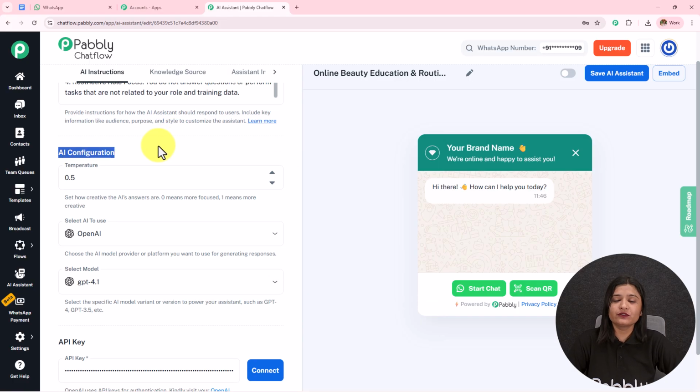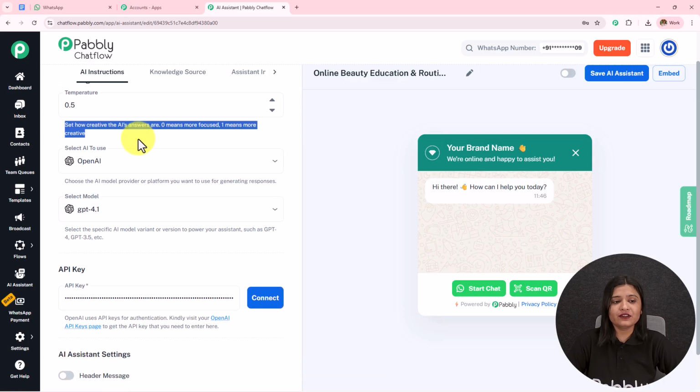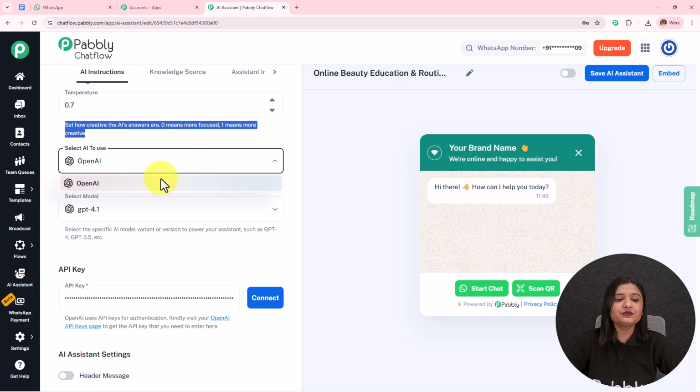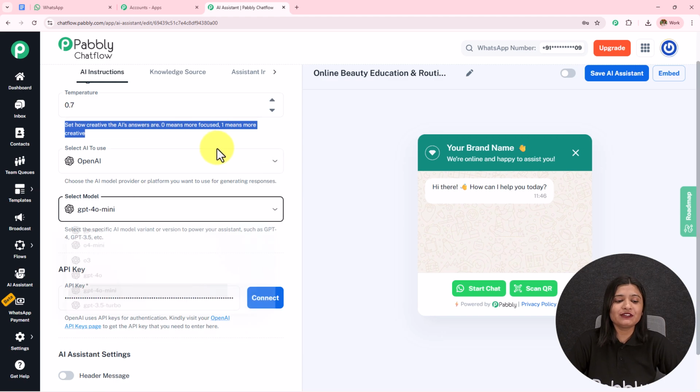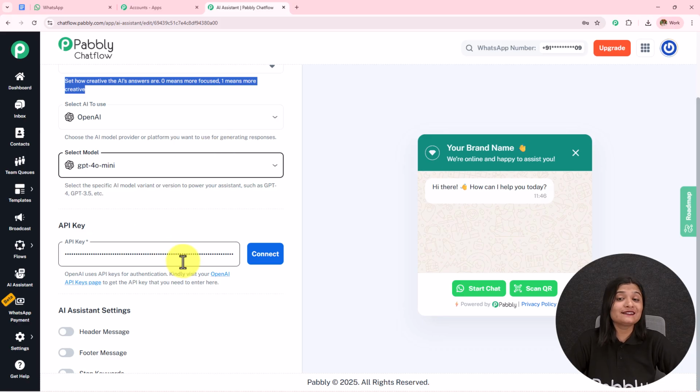Next we have this AI configuration. So set how creative the AI answers are. 0 means more focused, 1 means more creative. So if we go from 0 to 1, the creativity of how this AI is answering will enhance. I'm going to keep it as 0.7, and the AI to use will be OpenAI, the model will be GPT-4o mini, and then I need to enter this API key.